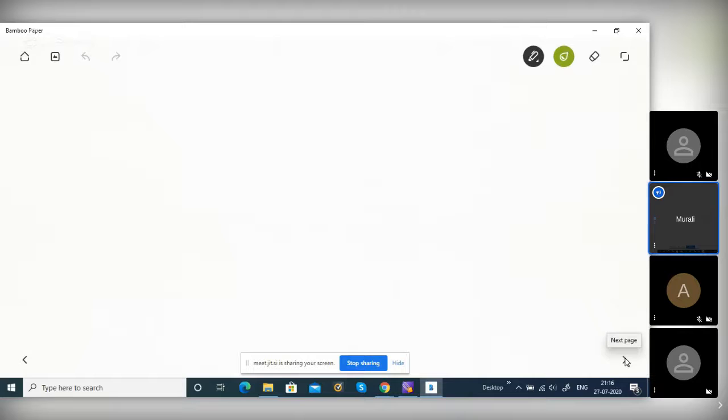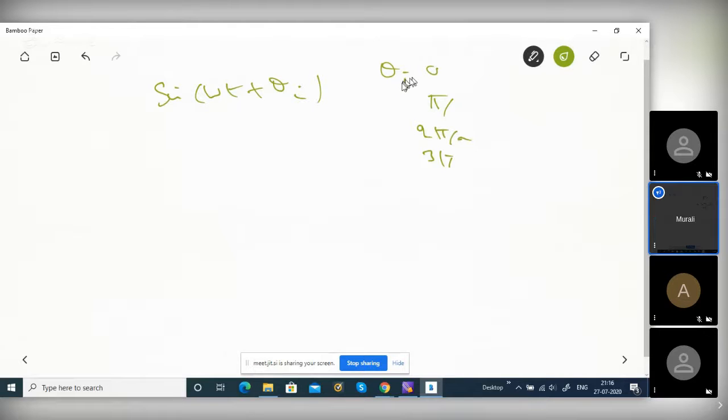I told you, x of t is sin of omega t plus theta i, where theta i is 0, pi by 2, pi, or 3 pi by 2. One of these four possibilities. So, what is the autocorrelation?